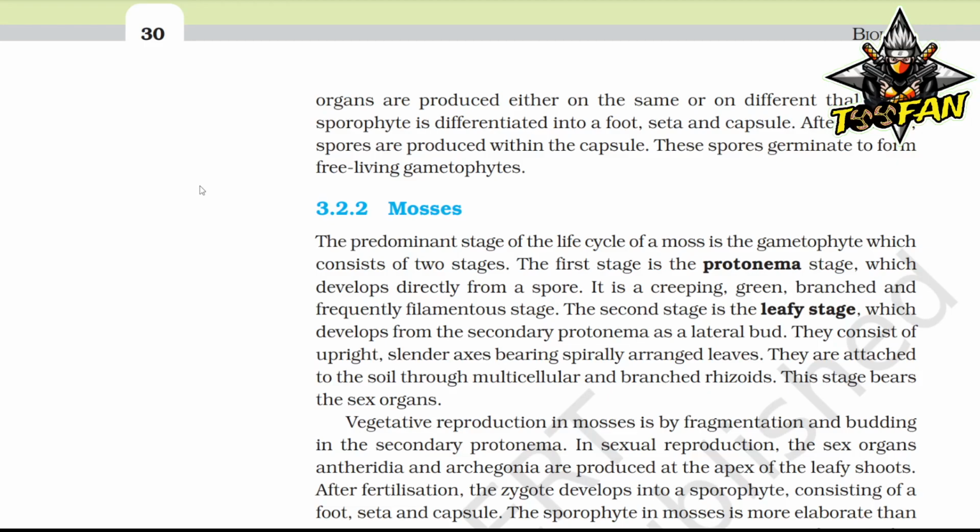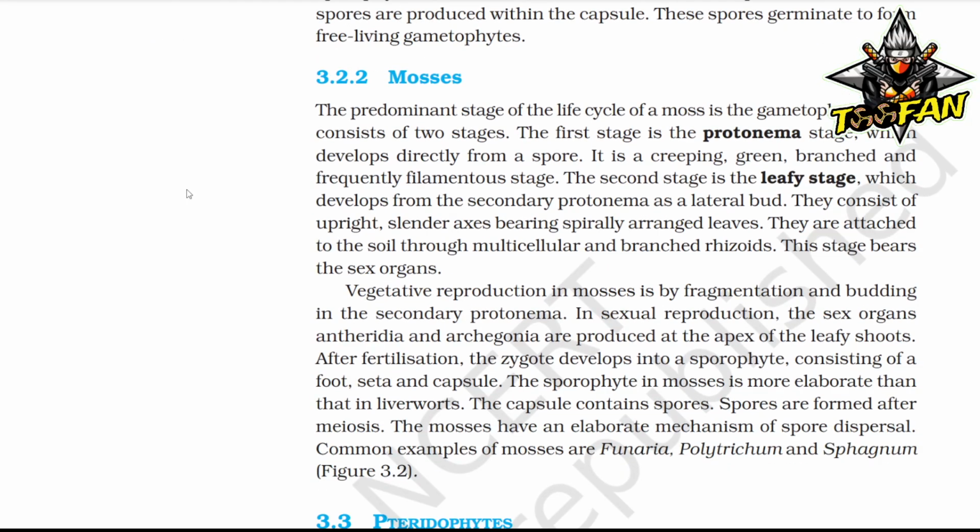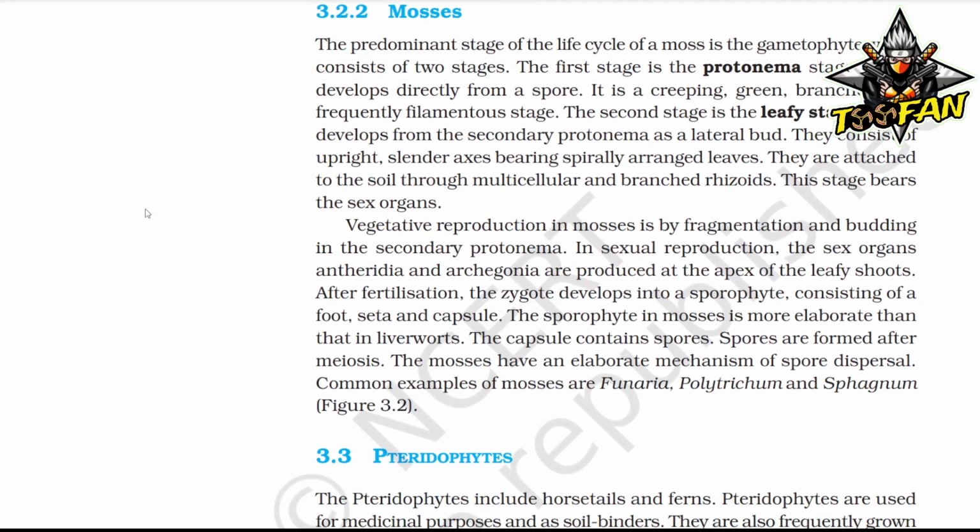Vegetative reproduction in mosses is by fragmentation and budding in the secondary protonema. In sexual reproduction, the sex organs antheridia and archegonia are produced at the apex of the leafy shoots. After fertilization, the zygote develops into a sporophyte consisting of a foot, seta, and capsule. The sporophyte in mosses is more elaborate than that in liverworts. The capsule contains spores. Spores are formed after meiosis. Mosses have an elaborate mechanism of spore dispersal. Common examples of mosses are Funaria, Polytrichum, and Sphagnum.